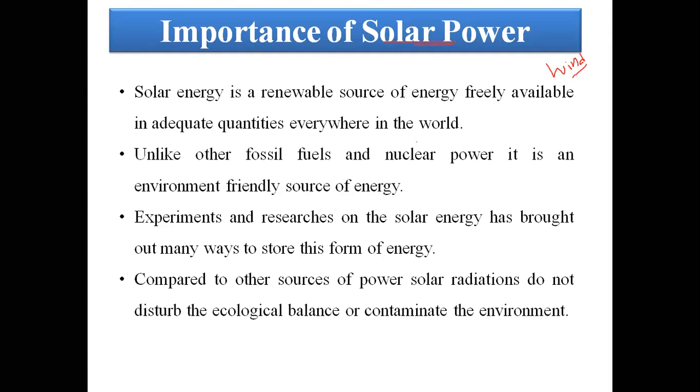Actually, the role of solar energy is that it is a renewable energy source and available freely in nature. A huge quantity of energy is available, that is 1.7 into 10 to the power of 17 watts, which reaches the earth surface. When we place a PV panel, it converts the solar radiation directly into electricity, that is DC, stored in the battery. Further, we can convert it to AC with the help of an inverter, or else we can directly utilize the DC energy output.